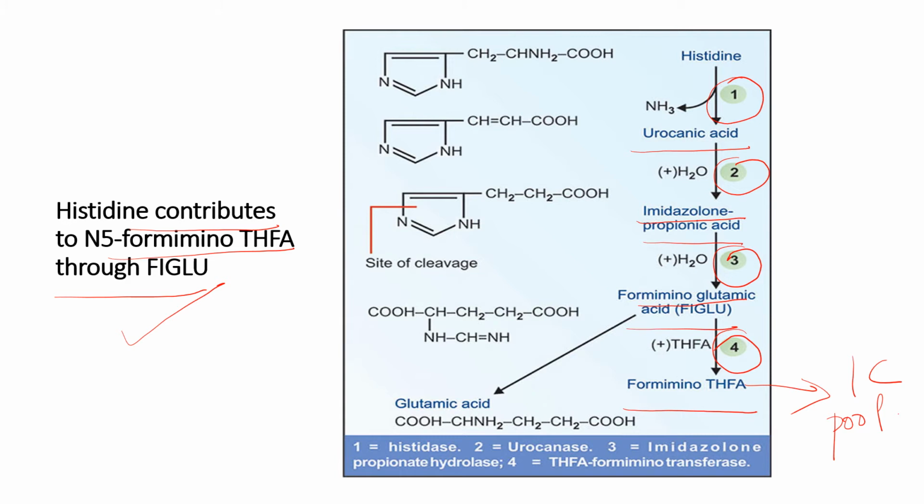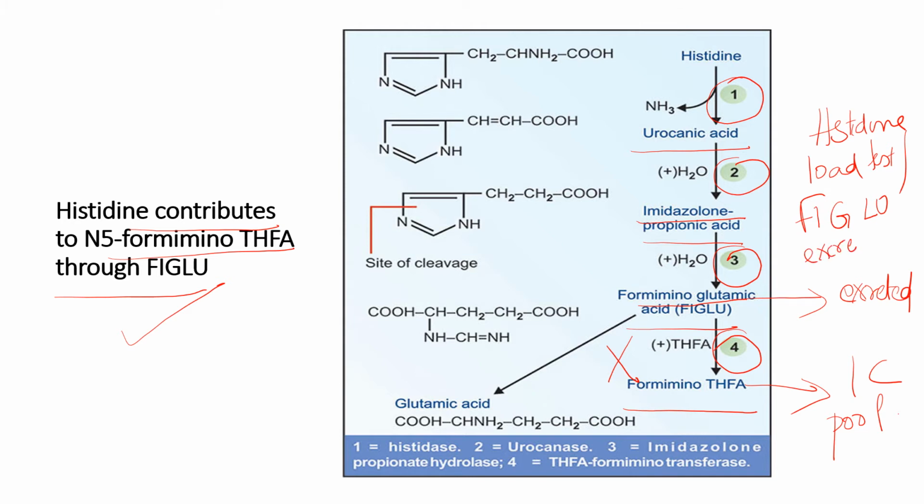When there is deficiency of folic acid, what happens? This conversion will not take place, so FIGLU will be excreted in urine. Thus the histidine load test or FIGLU excretion test is used to assess folate deficiency.